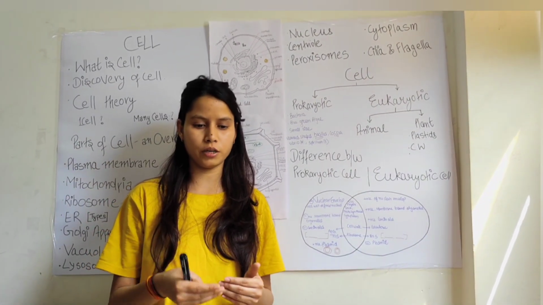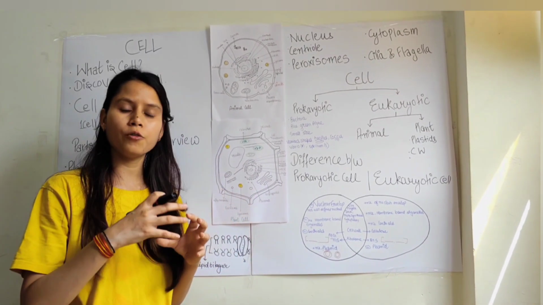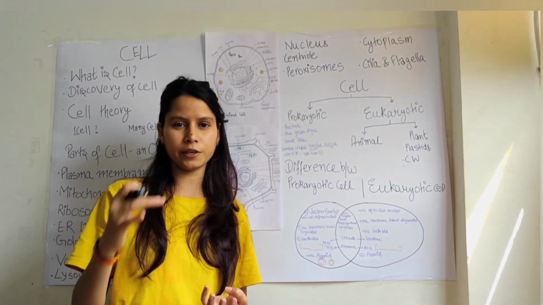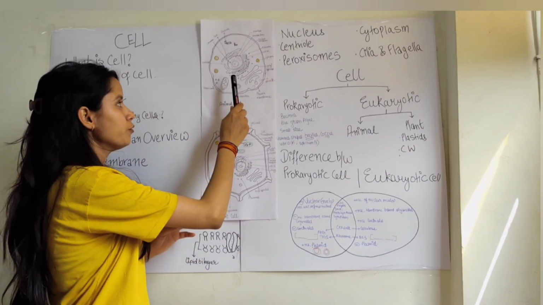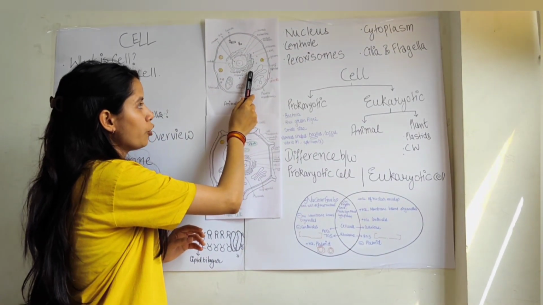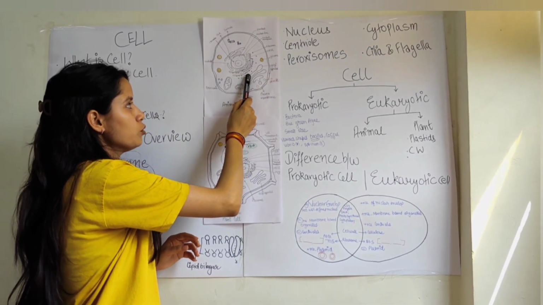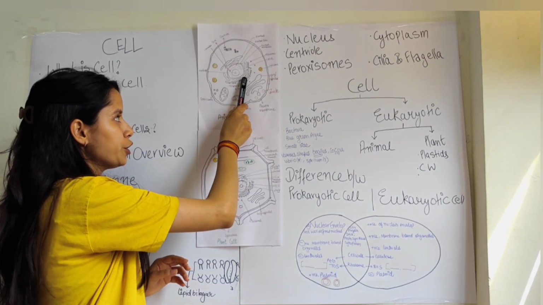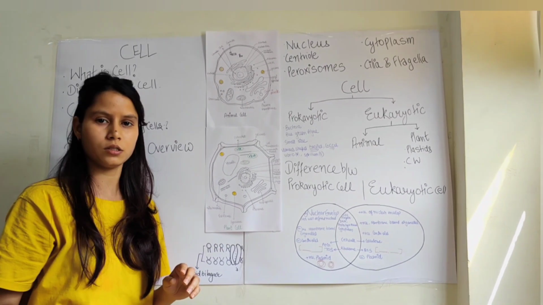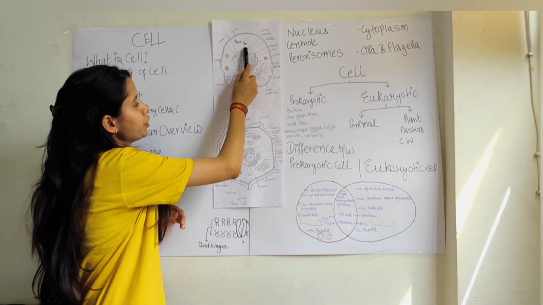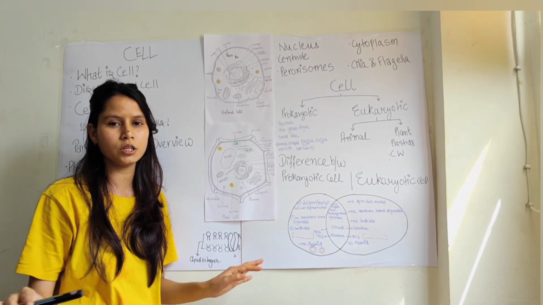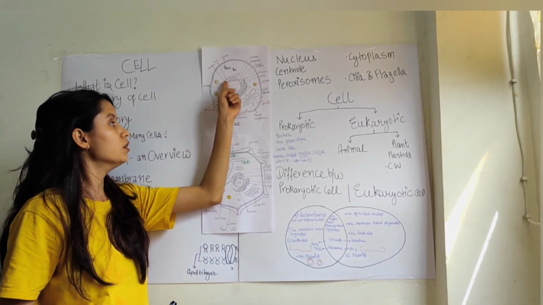When we see under the microscope, we see some of the endoplasmic reticulums appear with a rough surface and some look smooth, because some of the endoplasmic reticulums are occupied by ribosomes. The ribosomes are present on the endoplasmic reticulum and give it a rough appearance. That's why they are known as rough endoplasmic reticulum. And some of the endoplasmic reticulums do not bear ribosomes on their surface, so they are known as smooth